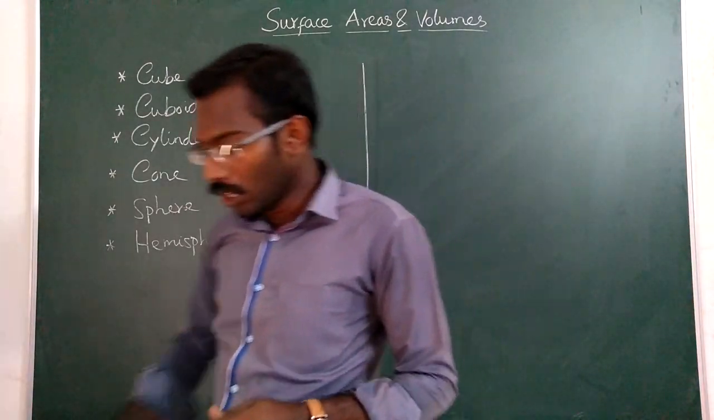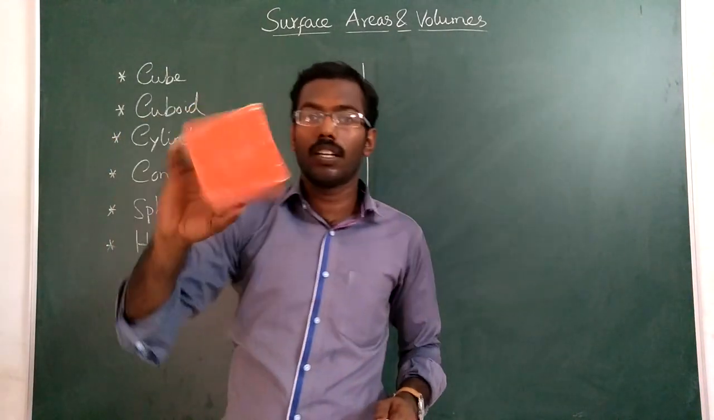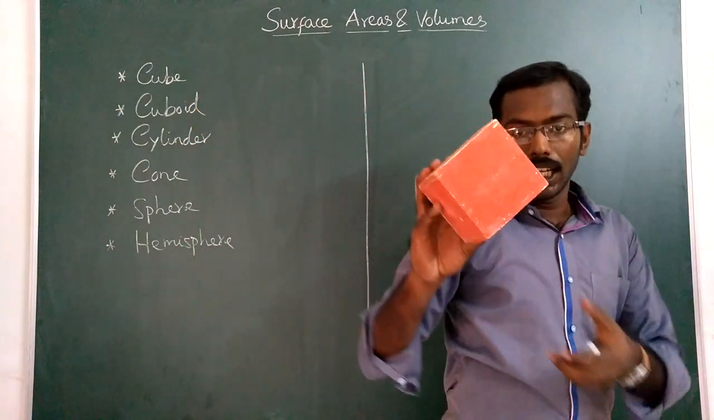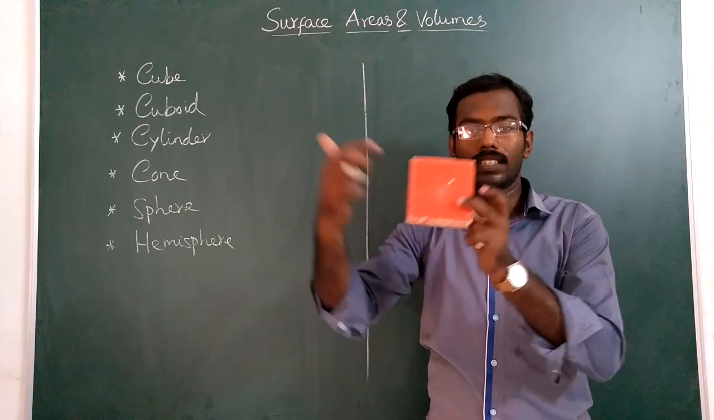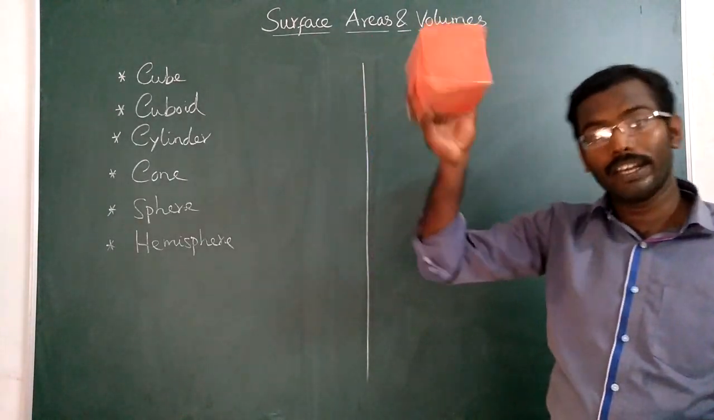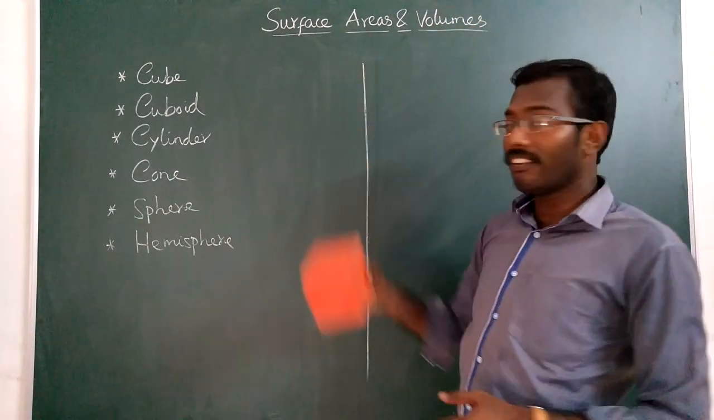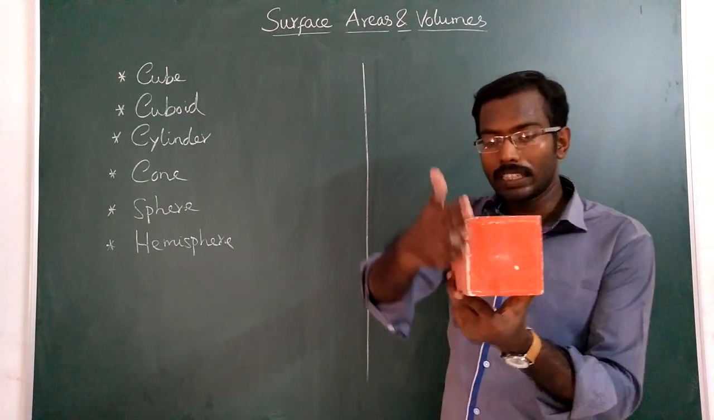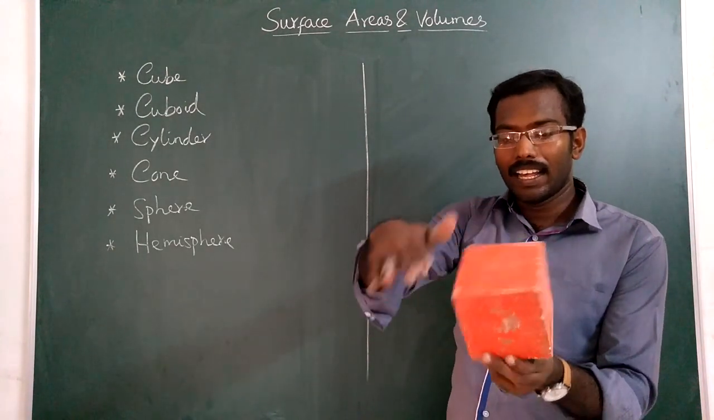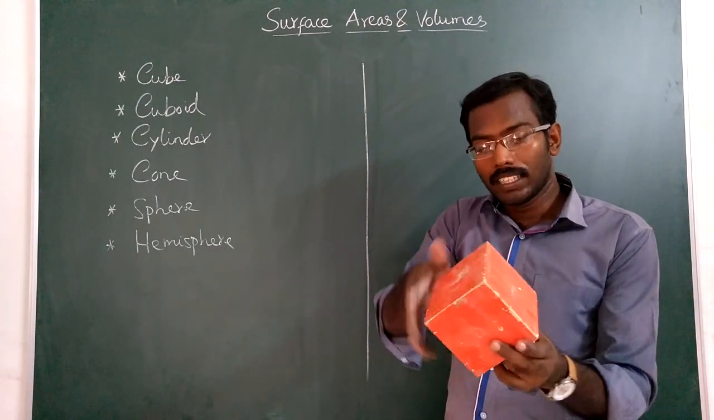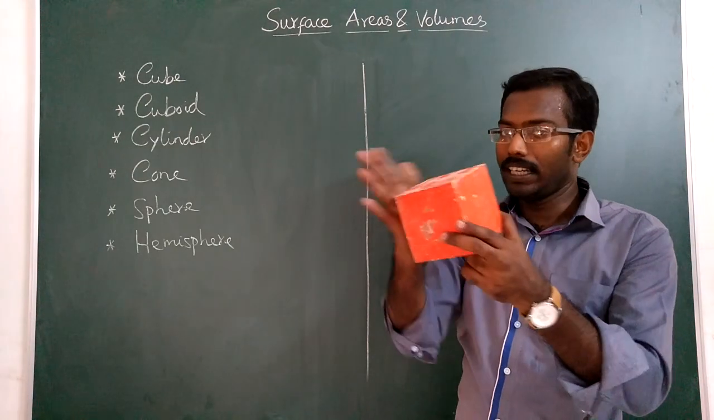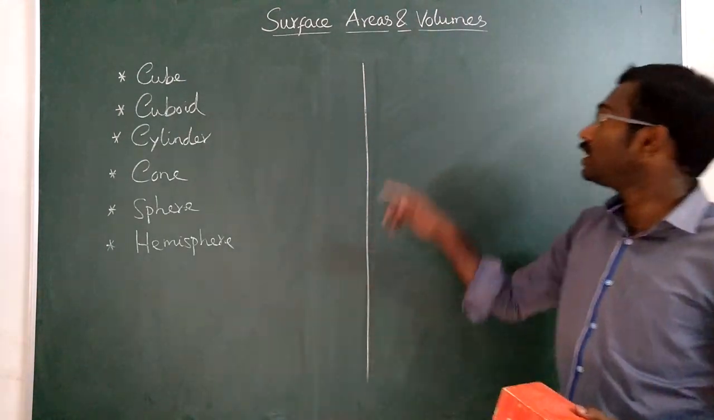For example, consider this cube. This is a cube, isn't it? A cube has 1, 2, 3, 4, 5, 6 sides. You know very well. It has surface area. Surface area means the outside area, the external area. The area unit is meter square or centimeter square. And it also contains volume.